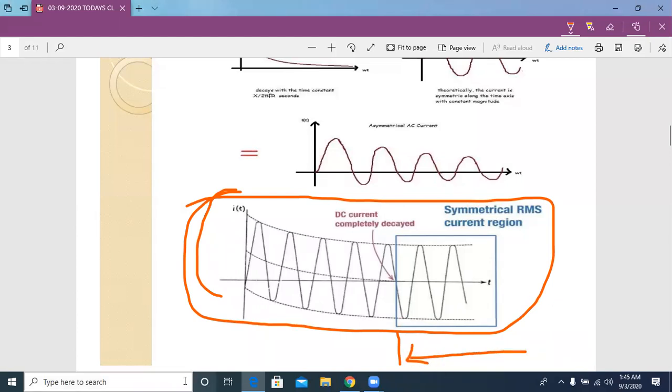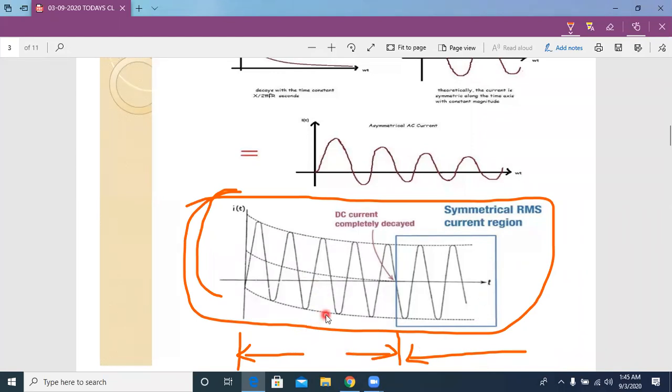It is section 1. It is second section. So here in this graph, we can see two sections: section 1 and section 2.